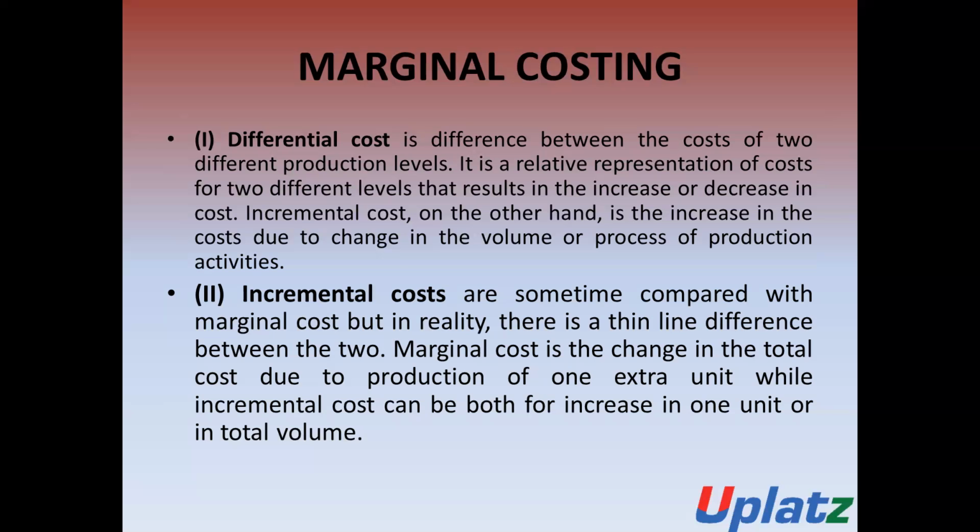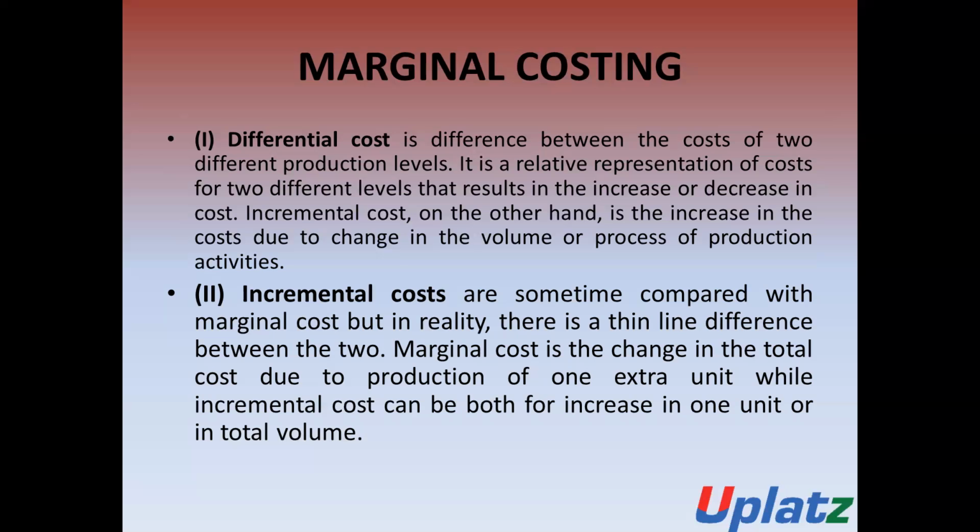Marginal cost is the difference in cost which arises due to the production of one extra unit, while the incremental cost can arise for both an increase in one unit or an increase in total volume.